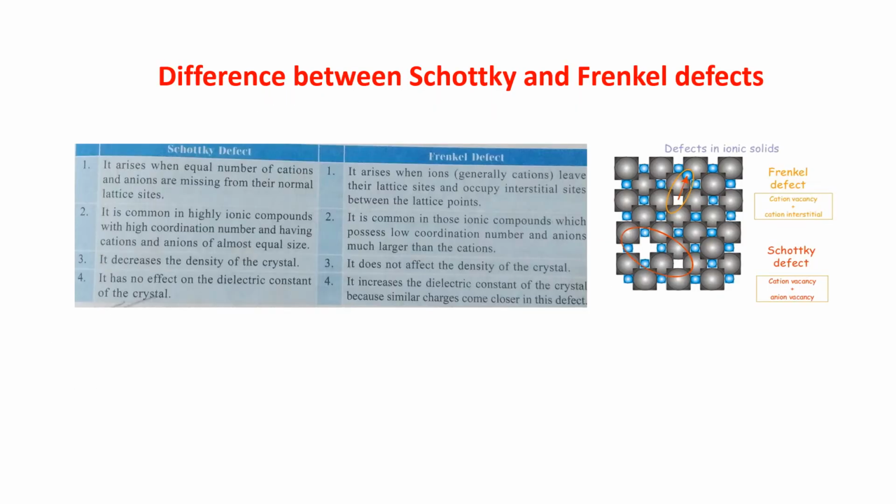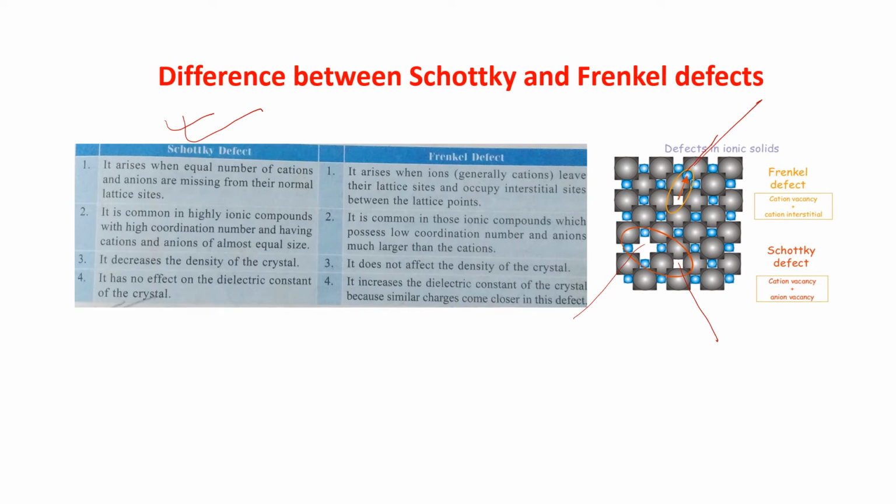Now, in this slide, I have given you the difference between the Schottky and the Frenkel defect. Please go through it. You can do it on your own, and just see the figure. This is given for the Frenkel defect. See, one cation is moving, jumping to the interstitial point here. And in the Schottky defect, one anion and one cation, both places are vacant.